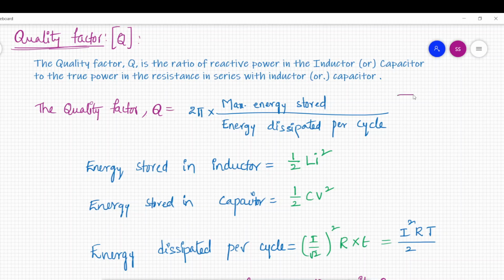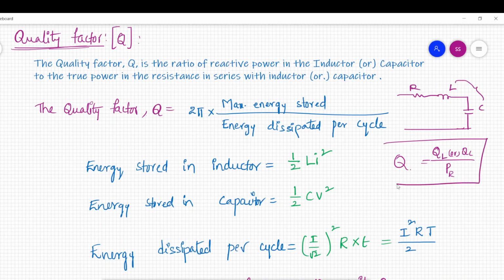As we are discussing series RLC, the quality factor is nothing but reactive power in the inductor or capacitor, let us say QL or QC, divided by active power in the resistor. This ratio is the quality factor Q. So this is the definition. And there is another definition of the quality factor of a circuit, which is valid for all circuits. It can be series or it can be parallel.